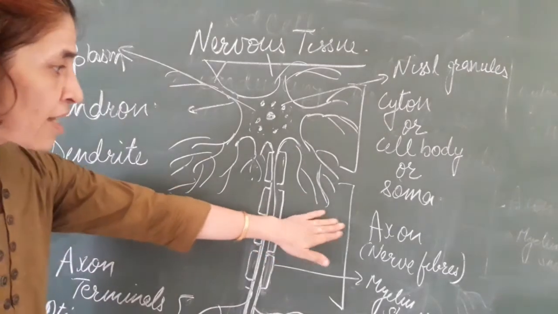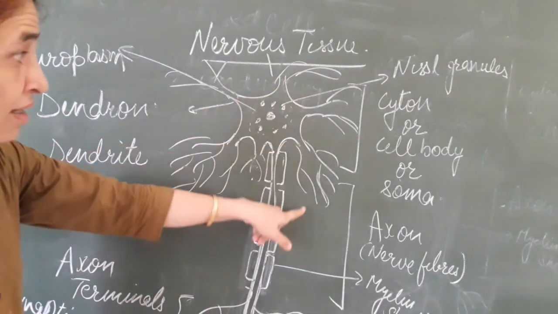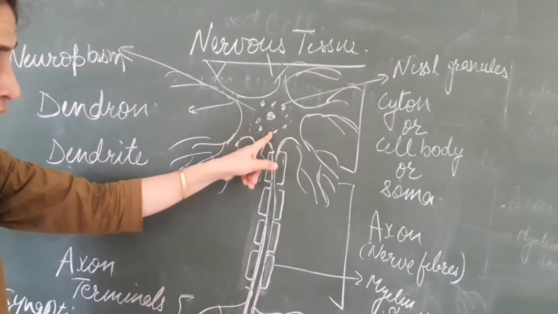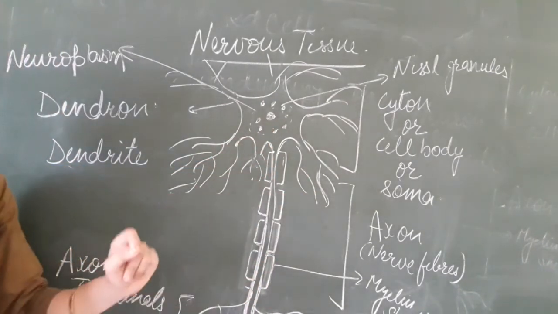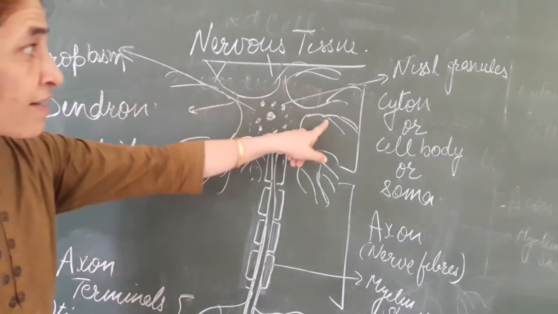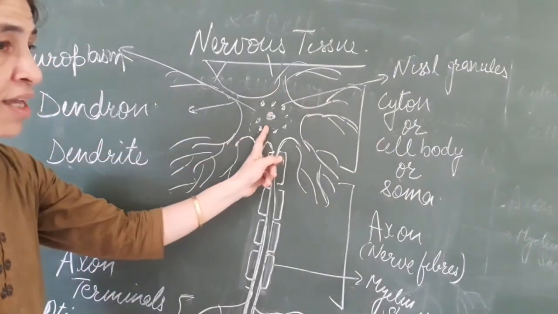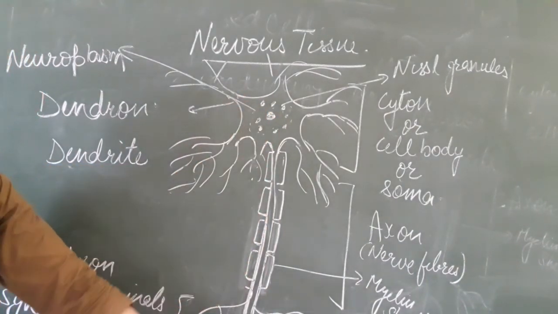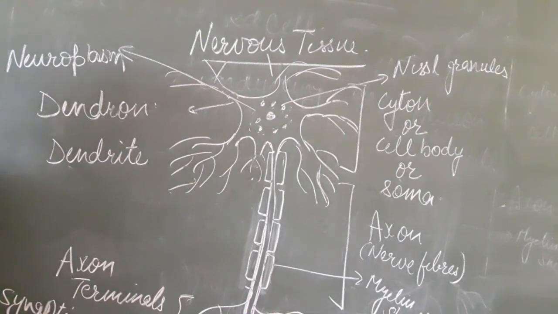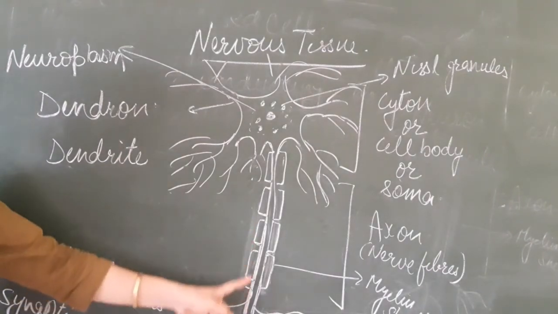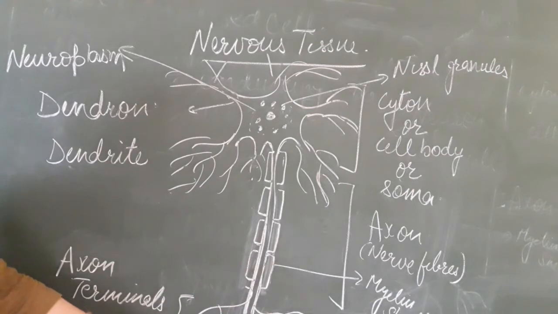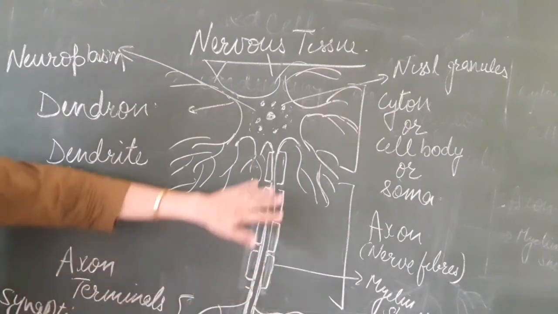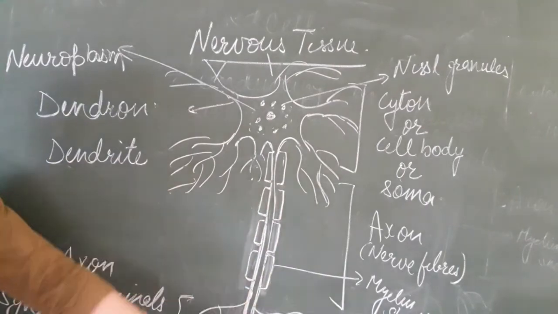Next is this axon, it is carrying the message from cell body to the next neuron. Just now what we studied, dendrites carry the message to cell body, but axon carries the message from cell body to the next neuron. Next, this is the axon terminal, which is the last part of the neuron, which is finishing into synaptic knob. What is the purpose of synaptic knob? It helps to join one neuron with another.